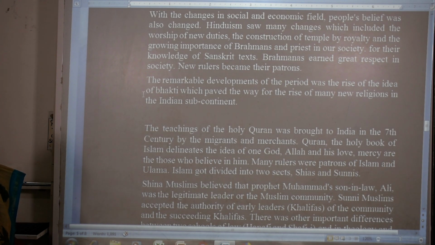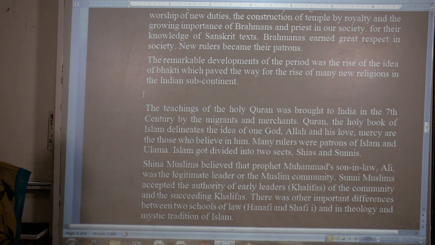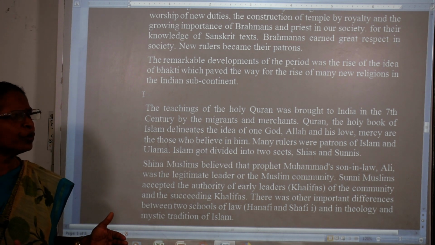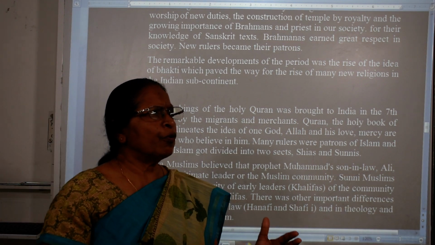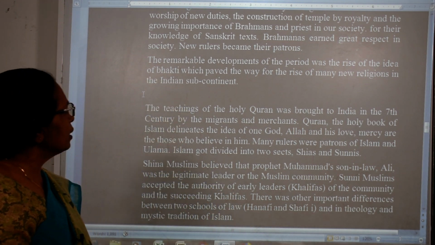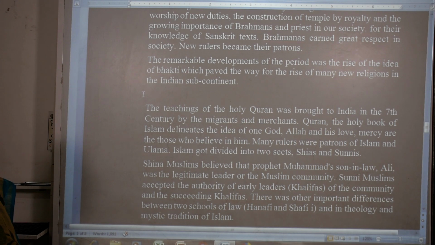The remarkable development of the period was the rise of the Bhakti movement. This period is also called the Bhakti movement because so many people came for Bhakti and started worshipping God.